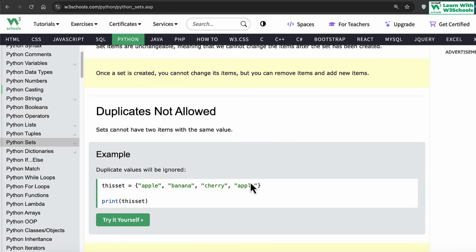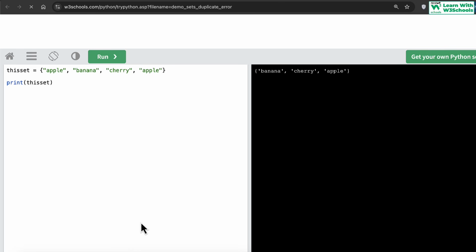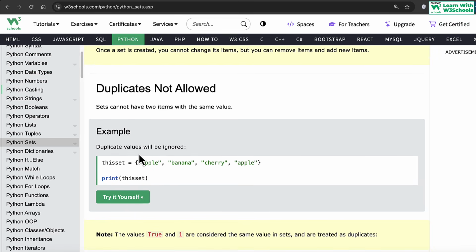Not allowing duplicates means that even though there are 2 apples, when you print the list, it will just print a single apple, and it will not allow any duplicate. There won't be any error though. No need to worry about that. Say this, there are 2 apples, but it prints only one single apple. Why? Because these duplicates are not allowed. So even though there's a duplicate item in the list, it doesn't generate an error. In the output, it just removes them. This is what we mean by duplicates.